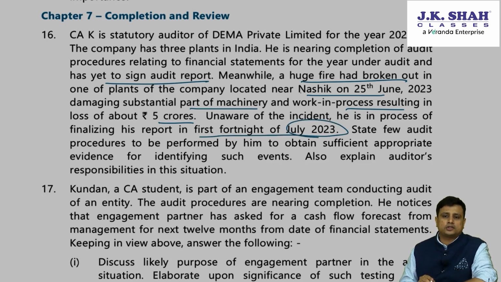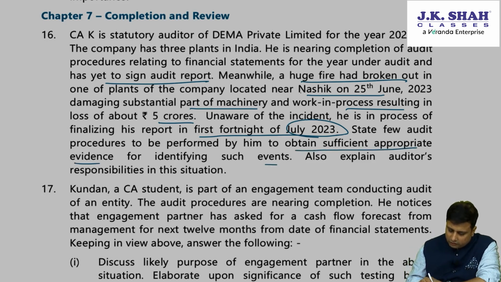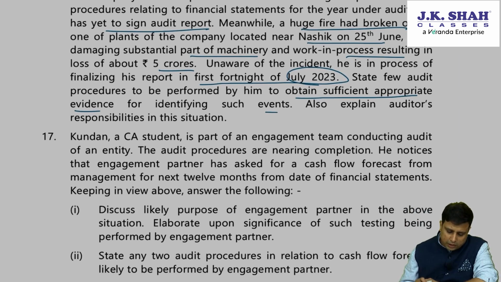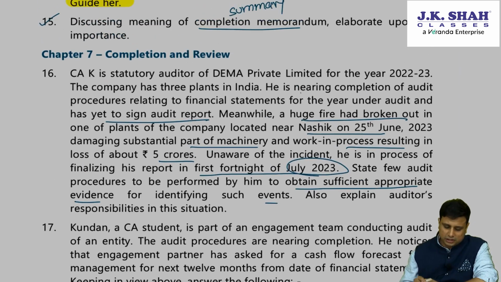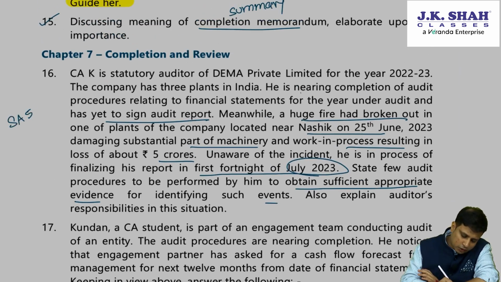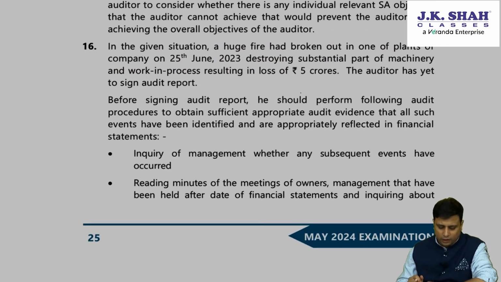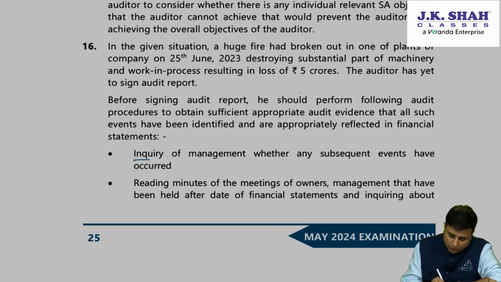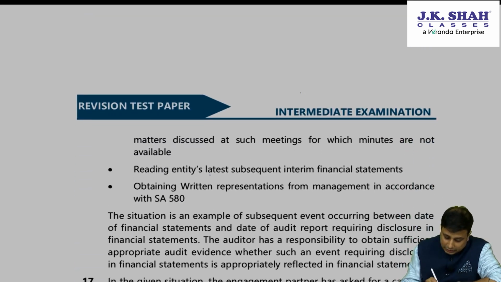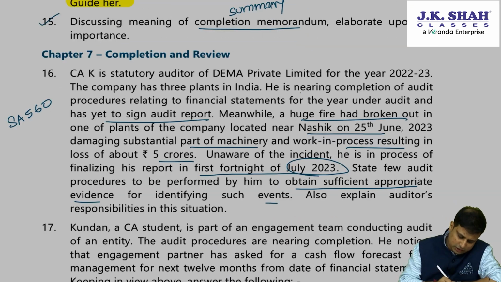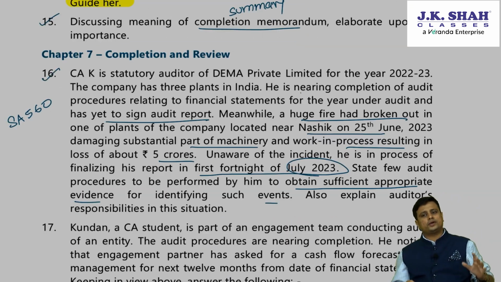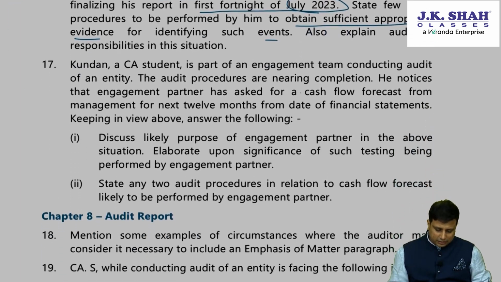State a few audit procedures to be performed by him to obtain sufficient and appropriate evidence for identifying such events. Also explain the auditor's responsibility in such situations. So technically they are talking about what? SA 560. What are we supposed to do? What are our procedures? Inquire of the management, read the minutes of the meetings of those charged with governance, read the latest interim financial statements, and obtain a written representation. So this is what we have already covered, nothing new here. It's the same answer that we discussed in the class.